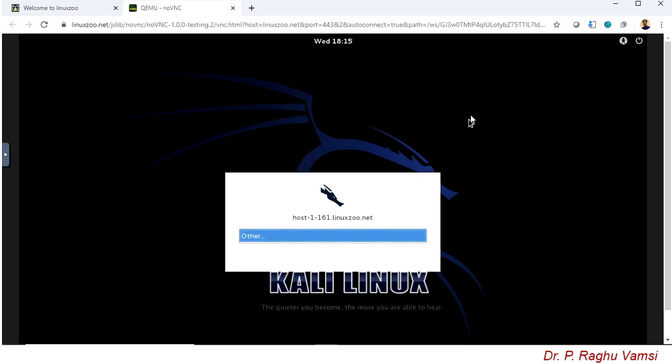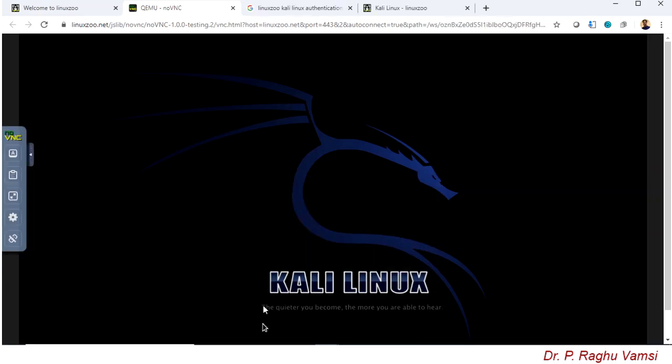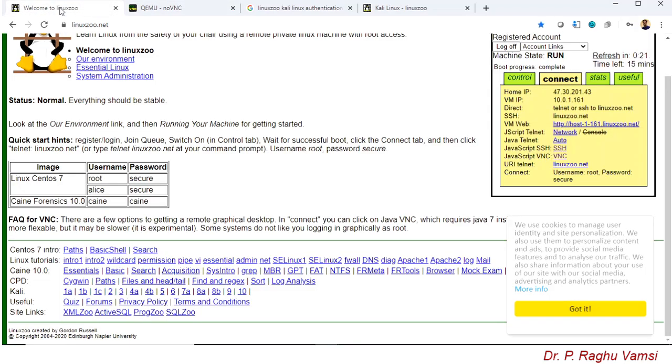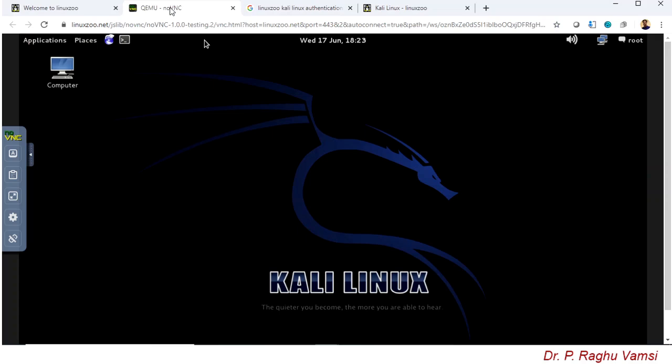What is this? Authentication failure. Basically the password given here is wrong. It was given as secure, but it is wrong. By searching over the internet I found that the password is Kali, so that is the reason I entered Kali, and I got the Kali Linux desktop. So this is the username and password for the Kali which is running in the QEMU of linuxju.net.